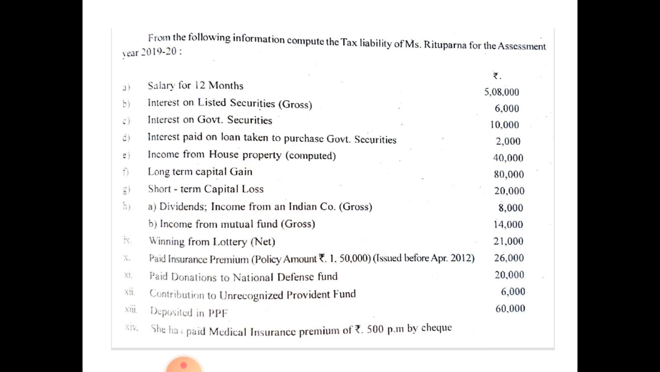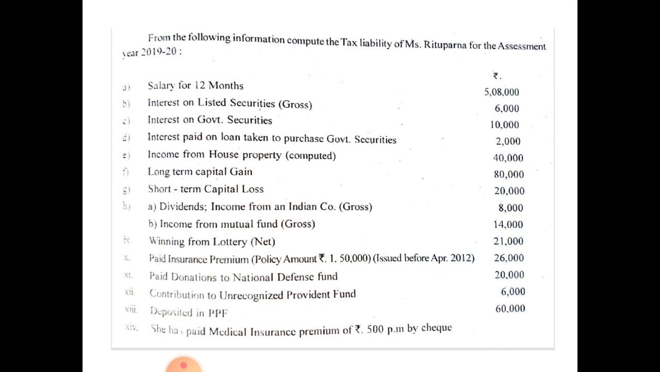In this problem, computed salary is not given, salary for 12 months is given. From this amount you have to deduct the standard deduction. From this assessment year onwards the standard deduction is 50,000 rupees. That is the compulsory deduction you have to make if they give the salary and not the computed salary. So, from this 5,08,000 you have to deduct standard deduction 50,000 to get income from salary.